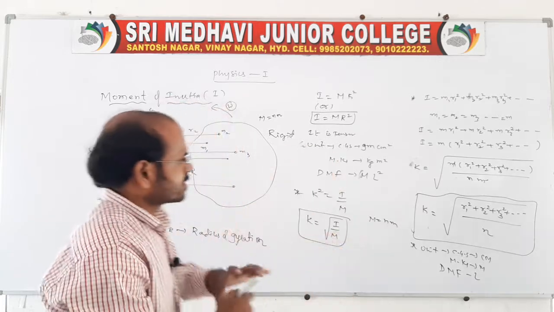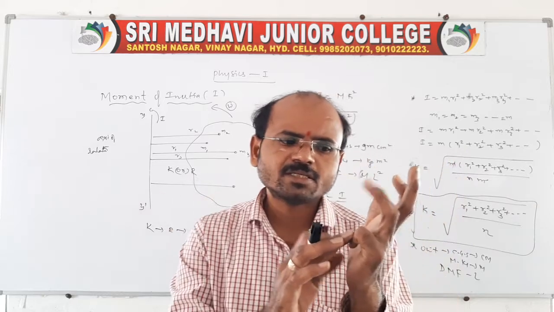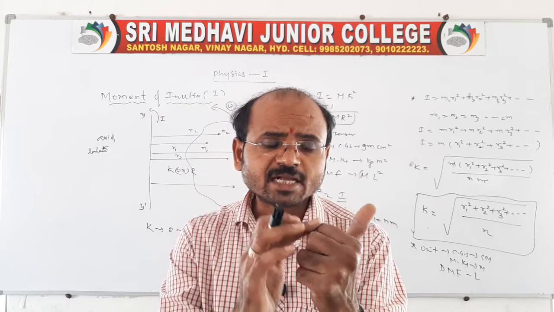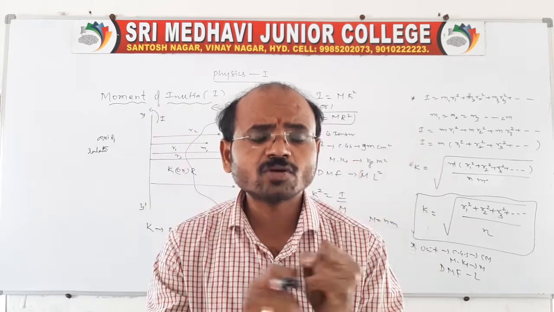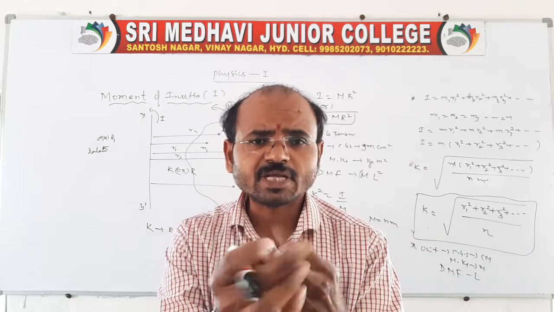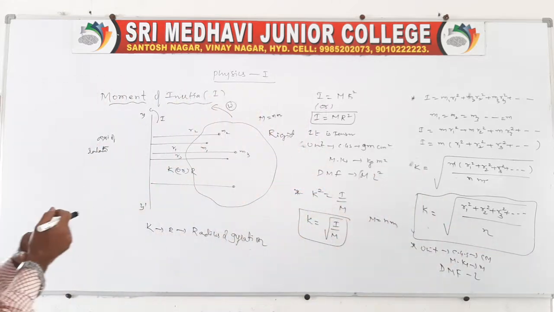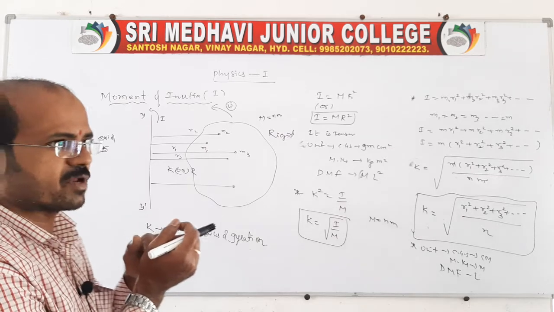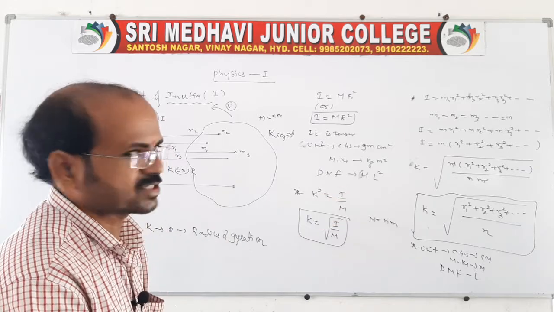In the same way, radius of gyration also depends on mass, distribution, and axis of rotation, very, very important. And it is also independent of shape and size. But it is independent of angular velocity, angular frequency, and time period. So radius of gyration is nothing but a distance, the square root of the sum of all individual particle distances squared by the total number of particles.